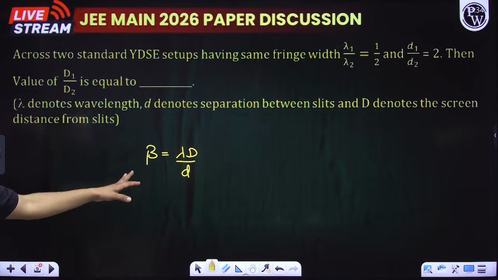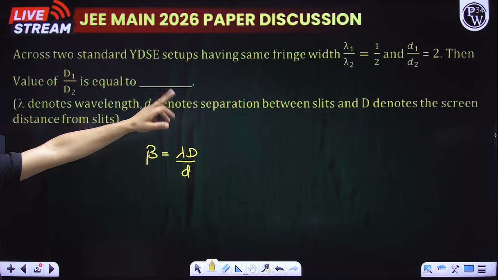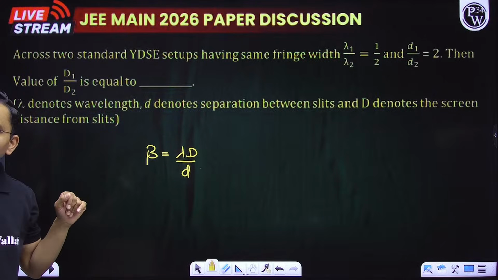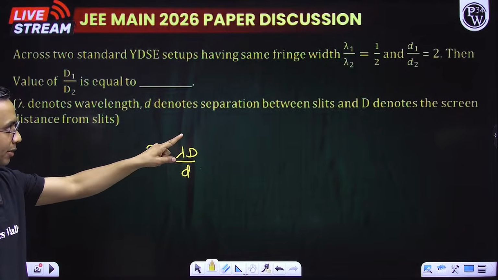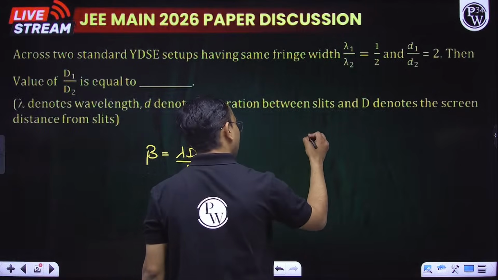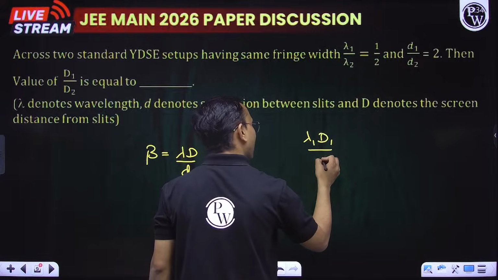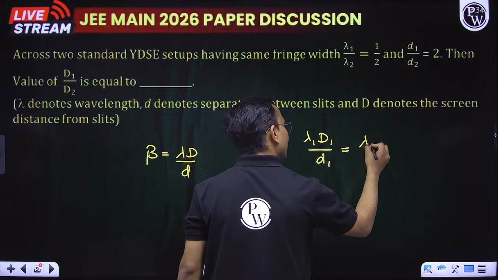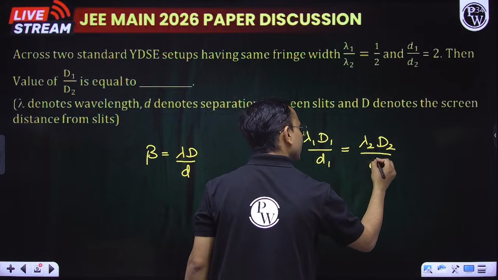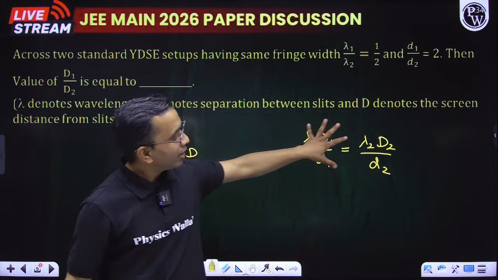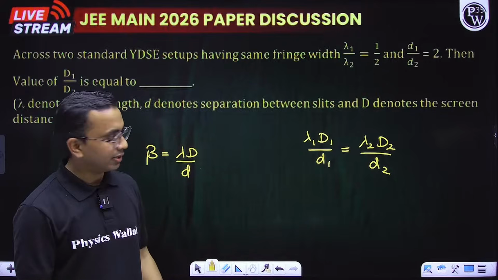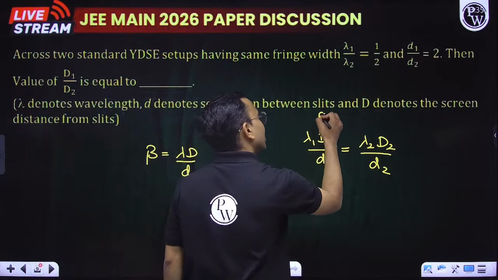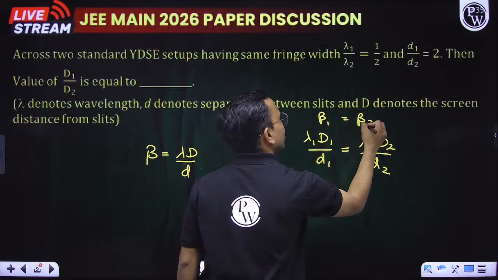So in both the cases fringe width is same. Pratik remembers. Oh, perfect. So I can say lambda 1 D1 by d1 is equals to lambda 2 D2 by d2. This is for system 1, this is for system 2. In both the systems beta is same, therefore I equated like this. Here I can say my beta 1 is basically equals to beta 2.